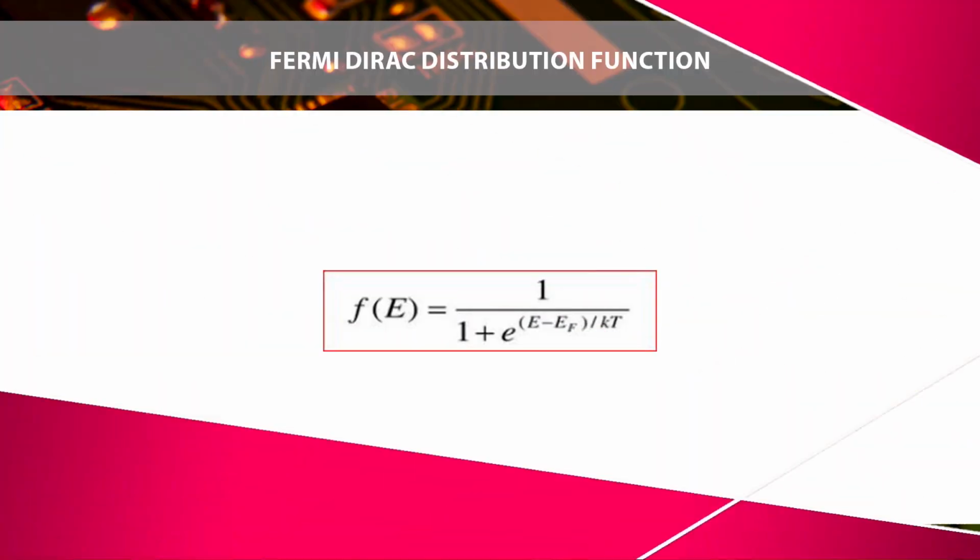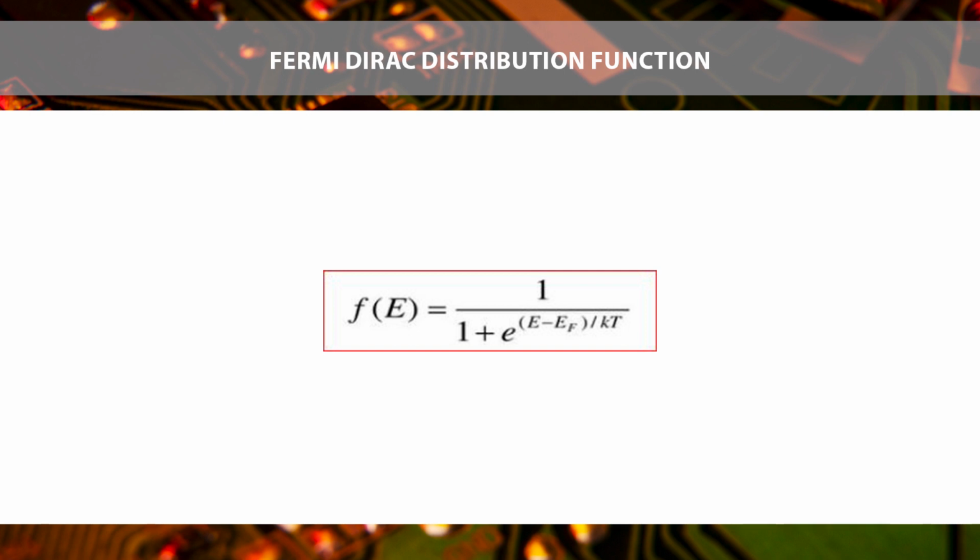Mathematically, the Fermi Dirac distribution function is represented by that and gives the probability that an available state at the energy E will be occupied by an electron at absolute temperature T. The quantity EF is called the Fermi level and k is the Boltzmann constant.